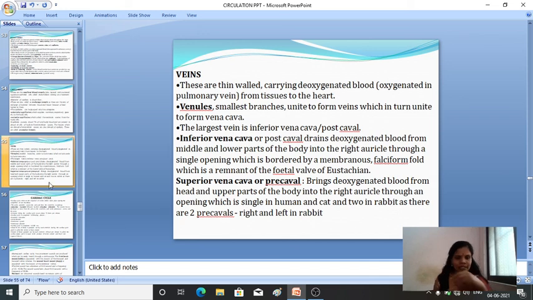Okay, that's not necessary. Just keep in mind that veins are thin-walled and carry the deoxygenated blood from tissues to the heart.